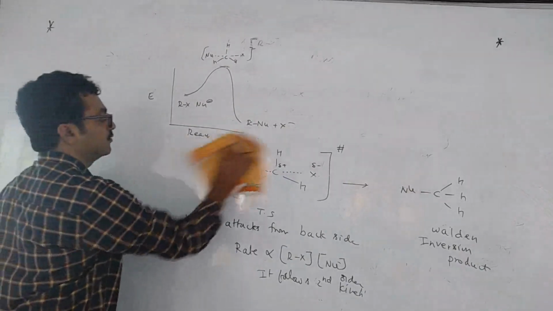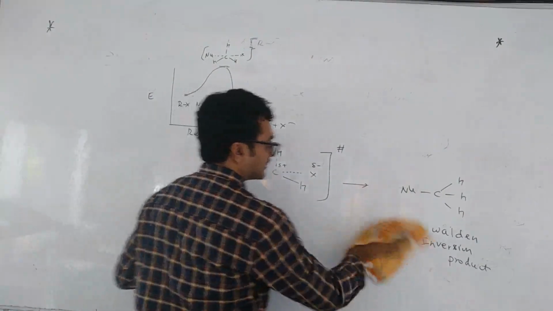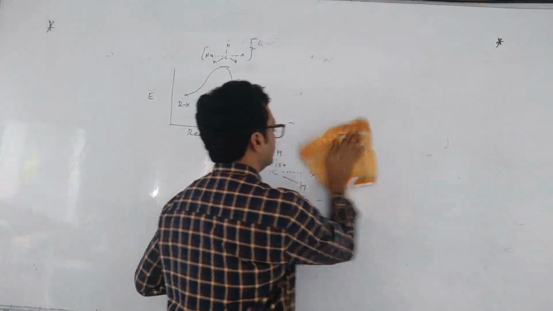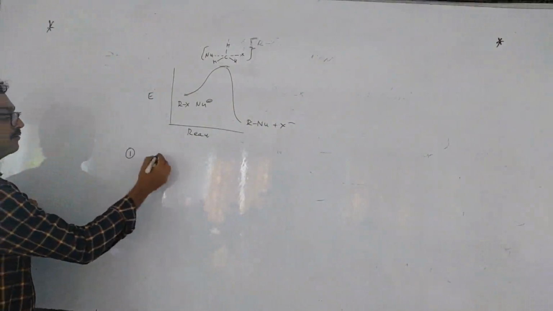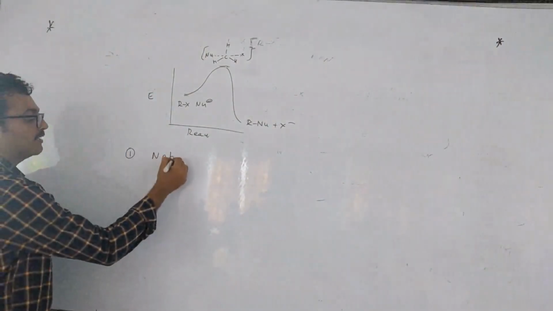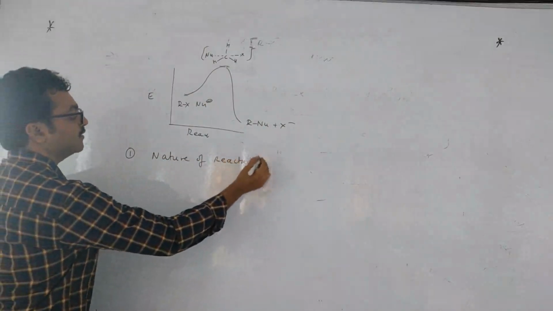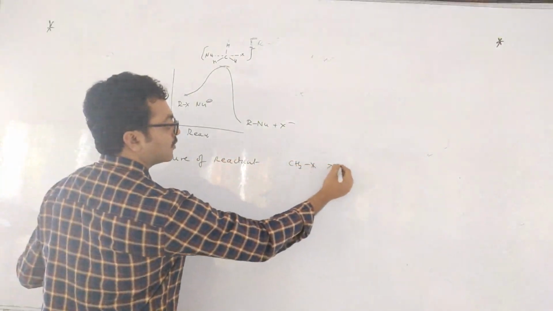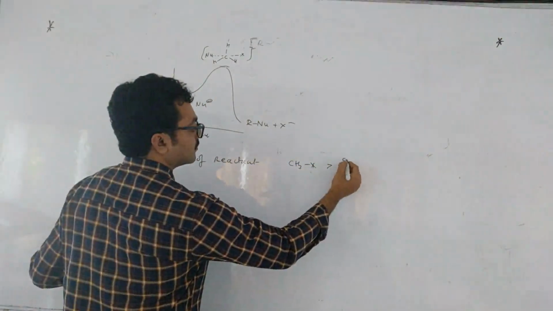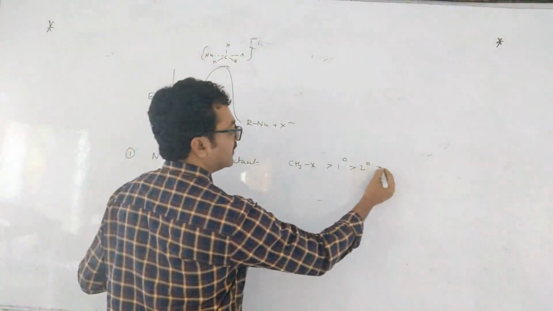Now, what are the factors which affect the SN2 reaction? One by one, slowly, in short I will finish. First, the nature of the reactant or substrate. Primary halide is more reactive: methyl, then primary, secondary, tertiary.